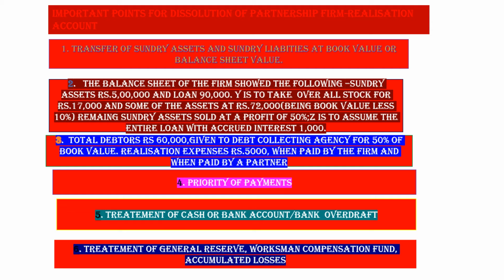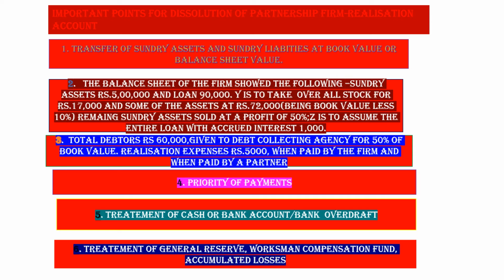Then treatment of general reserve, workmen compensation fund, and accumulated losses. General reserve is the past profit which has been kept by the firm to meet contingencies. Since the firm is being dissolved, it will be transferred to partners' capital account. General reserve account debit to partners' capital account.